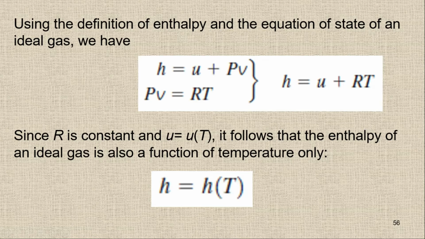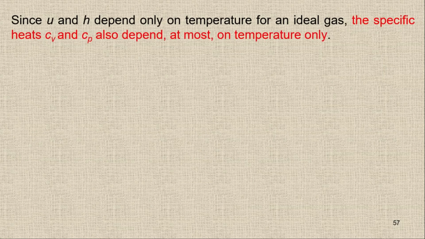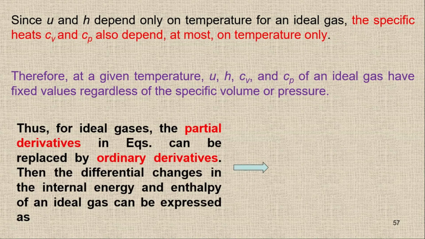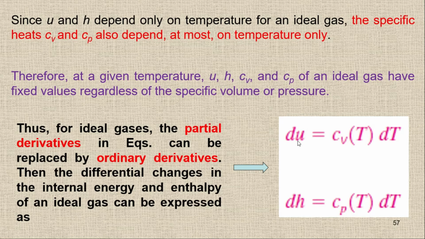So if these are functions of temperature only, I can simply write this as du. Now I'm going to change it by dT and du, and I'm not using the partial sign, as I already discussed in previous slides. Rather, I am using the exact differential because they are functions of temperature only. So there is no need to put the partial differential here.